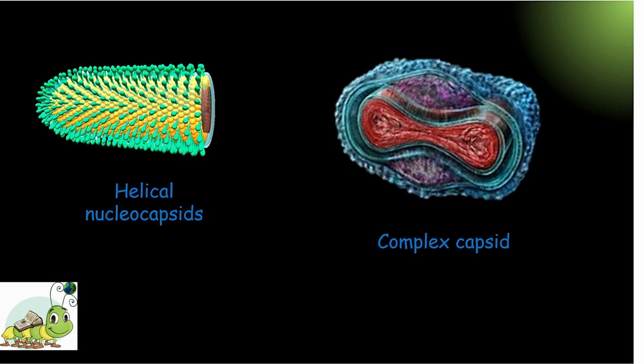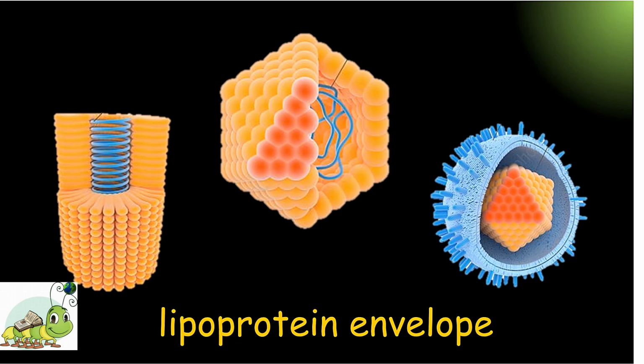Number 3, the complex capsid. Some viruses do not conform to icosahedral or helical symmetry due to the complexity of their structure. Examples are the pox virus and some bacteriophages. In viral structure,